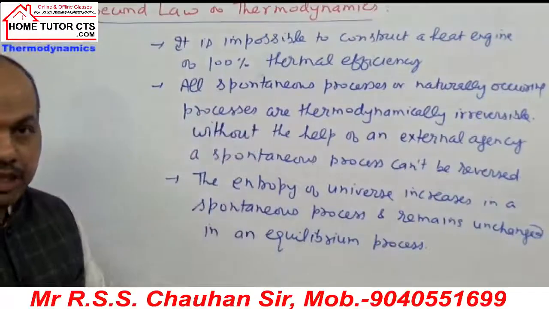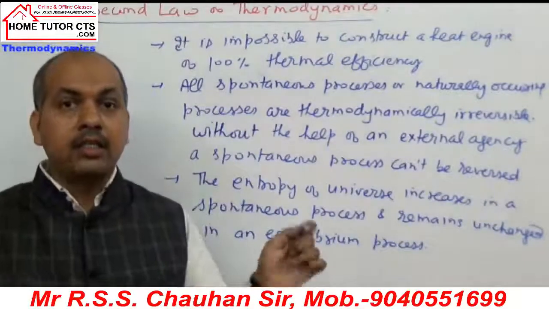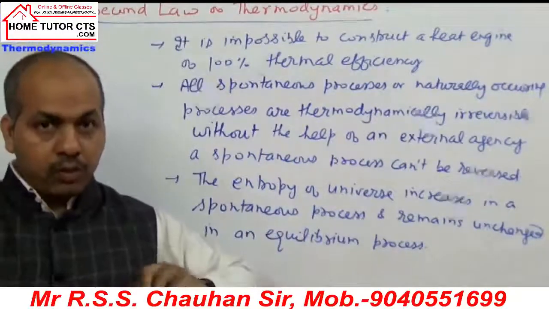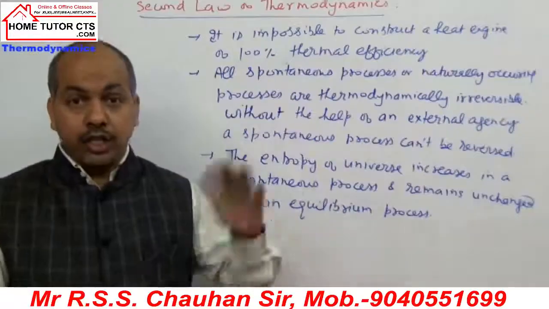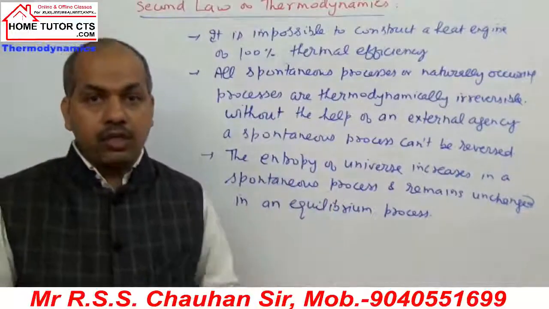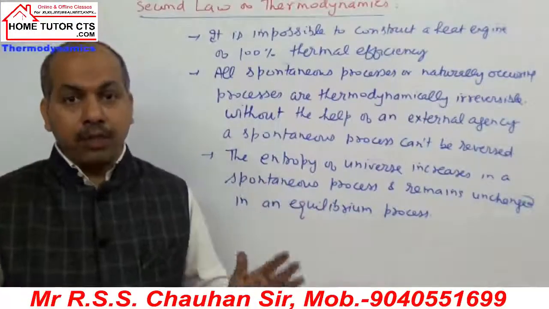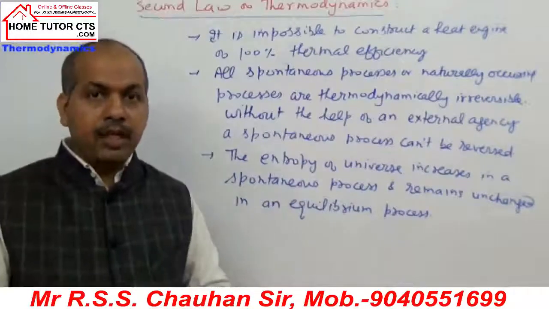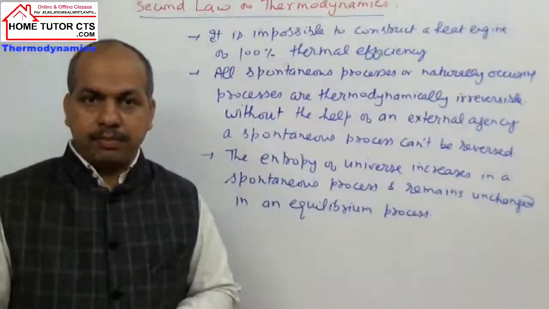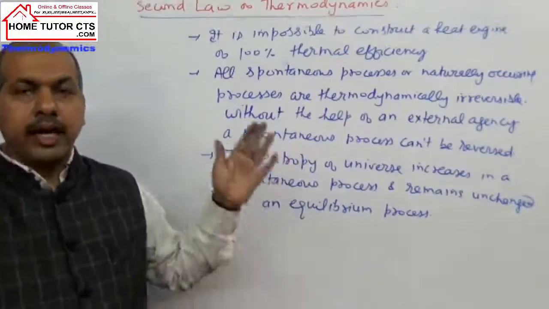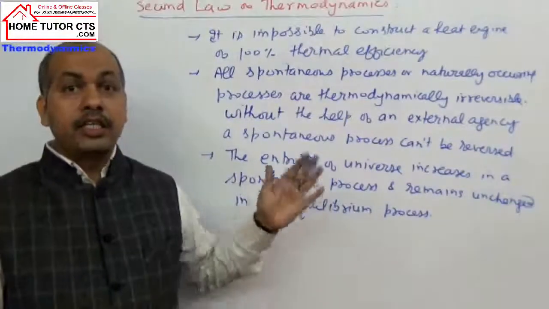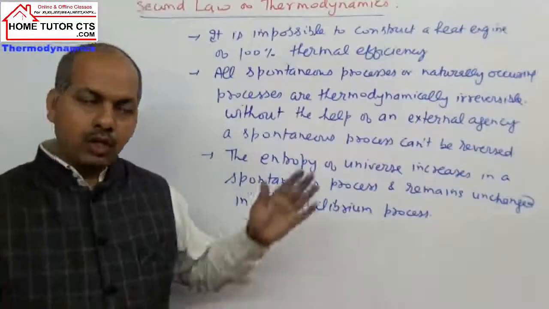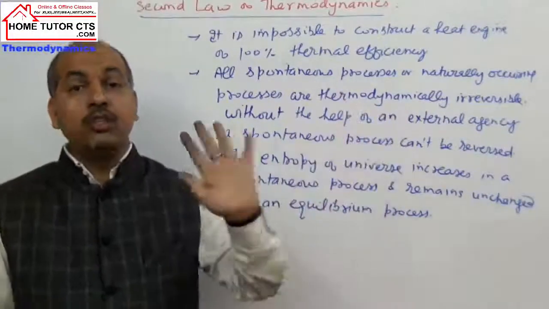We can combine the definition of the first law plus the second law: the energy of the universe remains constant. If I include mass also, you can write that the total mass and energy of the universe remains constant, but the entropy of the universe is increasing with time and is tending to be maximum. So remember, the entropy of the universe is increasing continuously and it tends to be maximum.